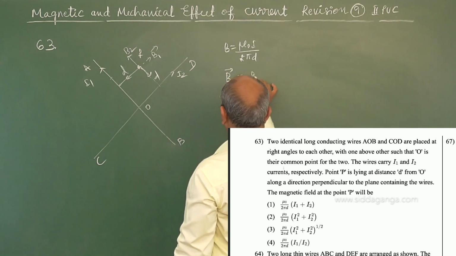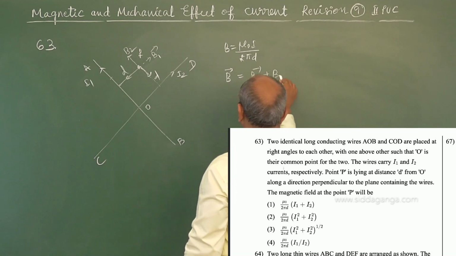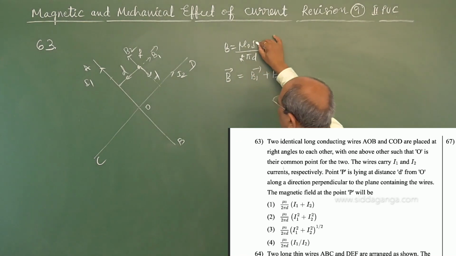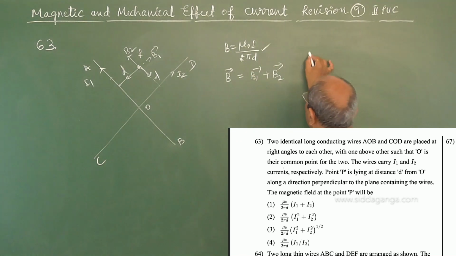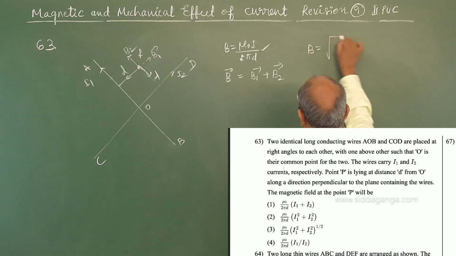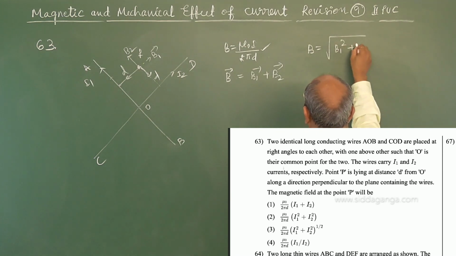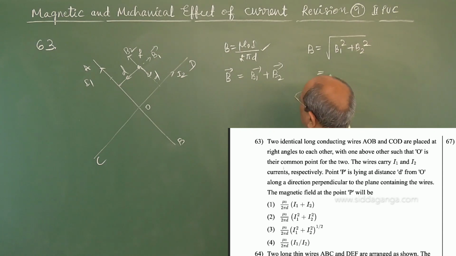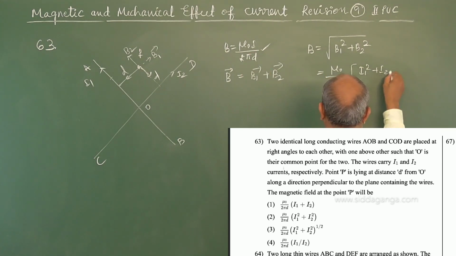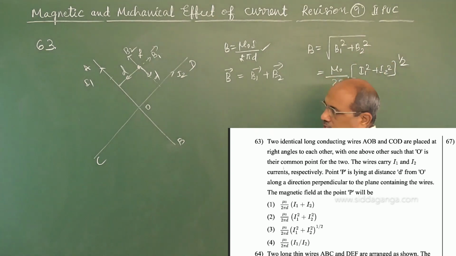B is equal to B1 plus B2. For each, I is the only variable. Suppose we want a magnitude, we write root of B1 square plus B2 square. The common term you can write out directly, 2 pi D, and inside is I1 square plus I2 square to the power of half, because B1 square plus B2 square we did,